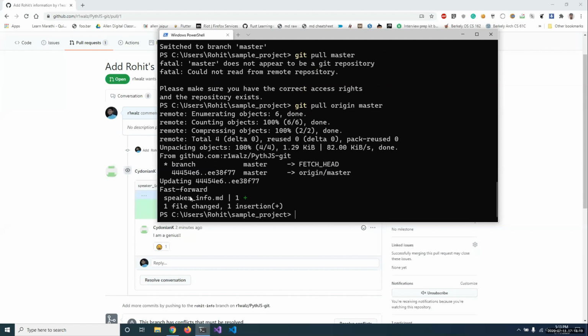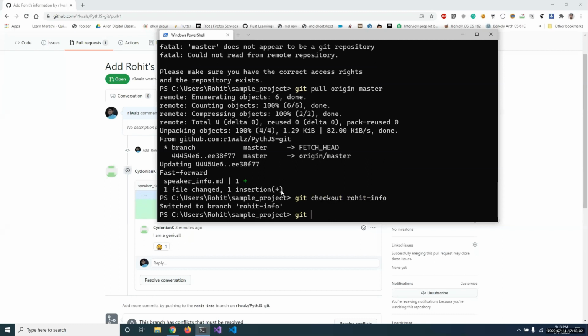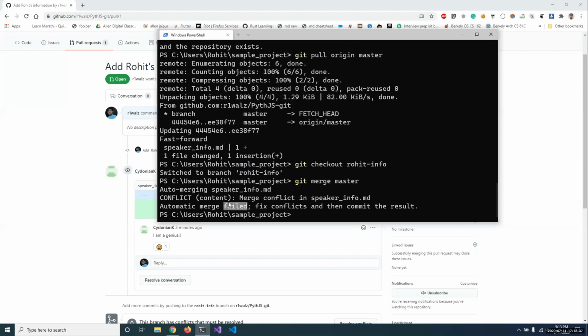Okay, so as you can see, speaker info got updated by one insertion, and now we can again check out our Rohit info branch and merge our master branch. And as you can see, there are merge conflicts which GitHub was also showing.